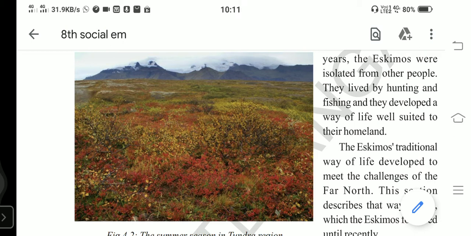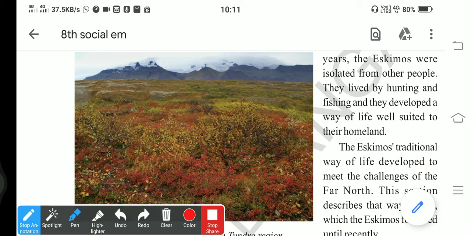So this is the special type of vegetation we find in the tundra region, my dear students. The colorful plants grow there for a period of 3 months only, that is in the months of May, June, and July, which is a short period of summer.